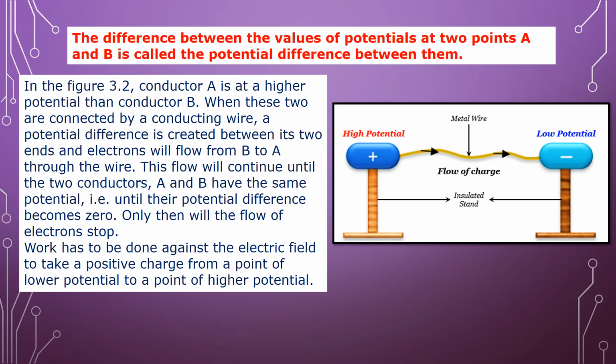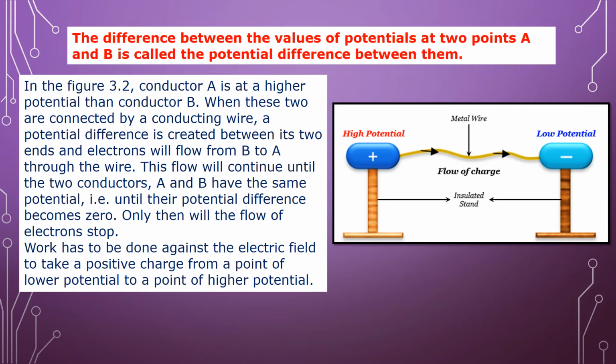Now let us see potential difference. The difference between the values of potential at 2 points A and B is called the potential difference between them. So when we have to calculate the potential difference between A and B, these are the 2 points, there is a difference between the values at these 2 points, and that difference is called the potential difference.